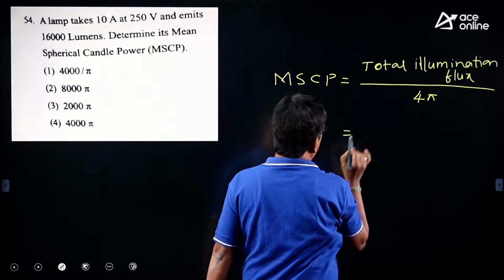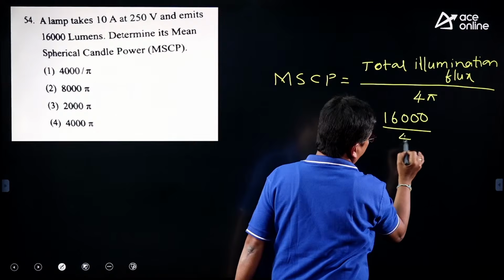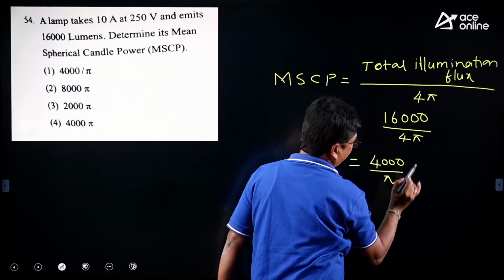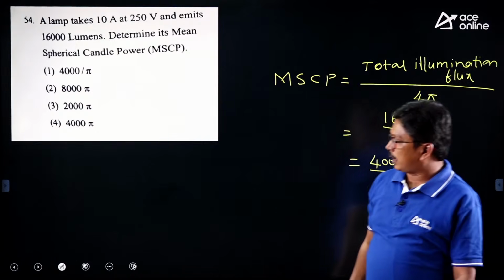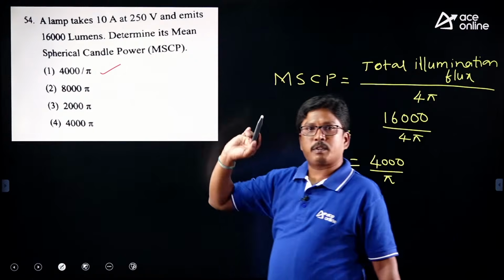So the total illumination flux given is 16,000 divided by 4 pi, which will be 4,000 by pi, right? So the correct answer is 4,000 divided by pi. That is the correct one.